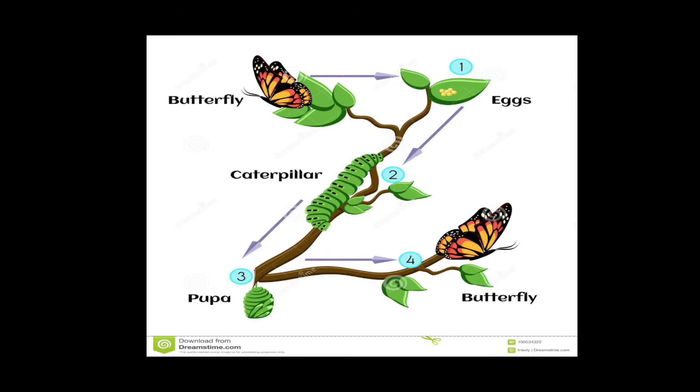The second stage is caterpillar stage, where the caterpillar comes out of the egg and it grows in size and starts eating the plant or the leaves. The third stage is the pupa stage, in which the caterpillar covers itself or undergoes molting and forms a case-like structure called cocoon. And the last and the fourth stage is adult butterfly.